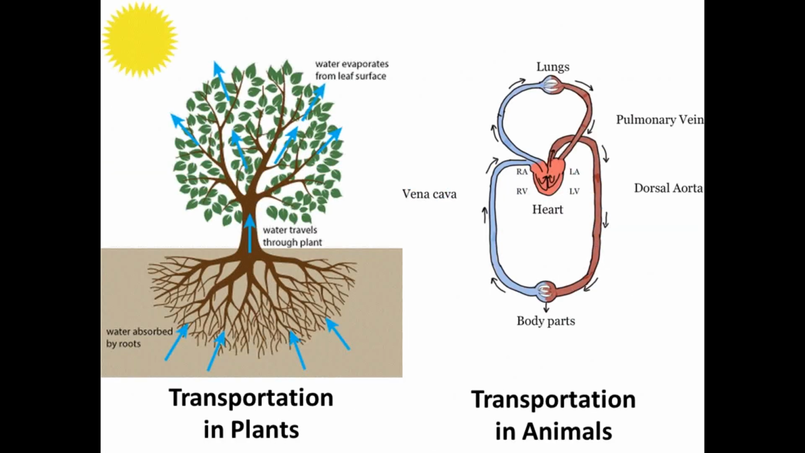You can see in this diagram how transportation occurs in plants and animals. In case of plants, the roots absorb the water from the soil, and this absorbed water moves up to the plant, and all the plant parts get the water. In case of animals, there are different veins which are responsible for the transportation of the blood.